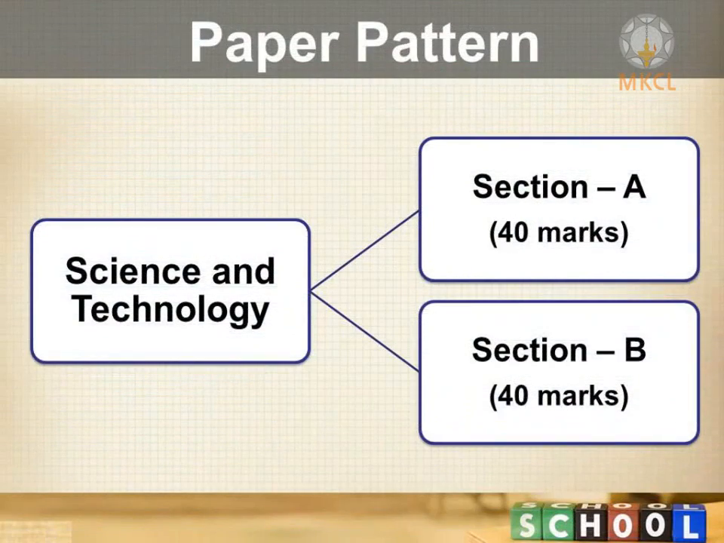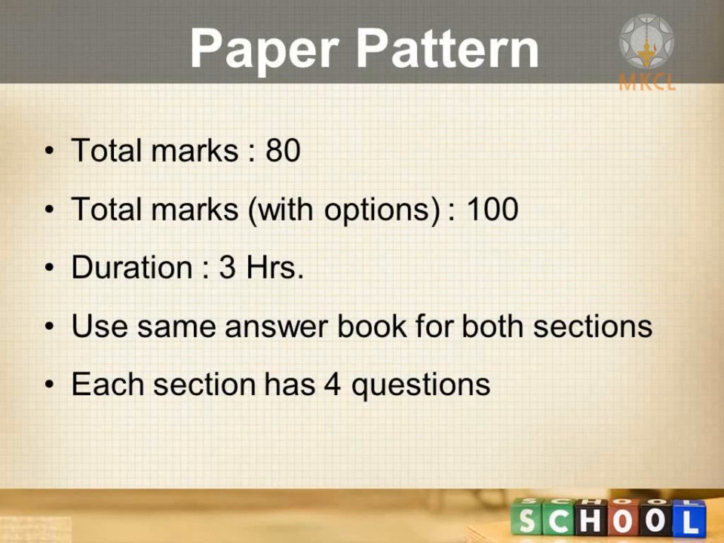As your book has been divided into 2 sections, that is section A and section B, the complete question paper of science is also divided into 2 sections, section A and section B. Each section carries 40 marks under the compulsory category, and with option, the total question paper will be for 100 marks, meaning 20 marks are kept for option. For solving this 80 marks question paper, you will get a time of 3 hours, and you have to write both the sections in the same answer book. That should not be forgotten.